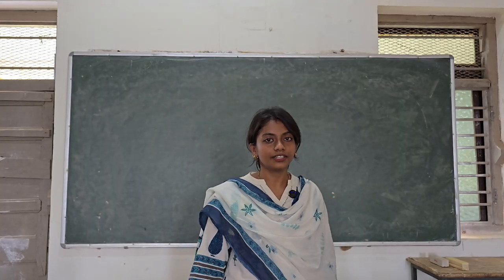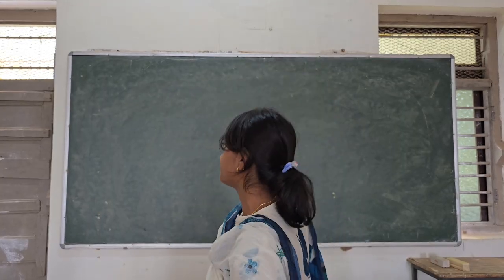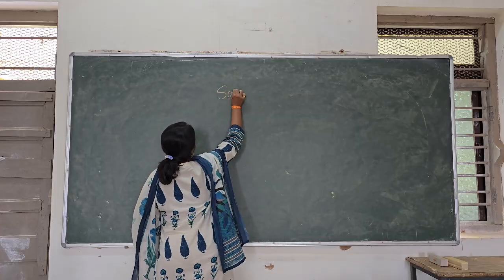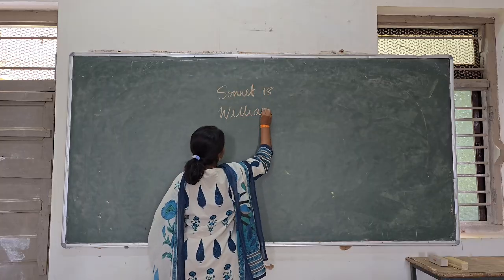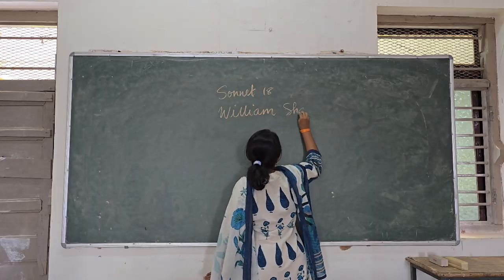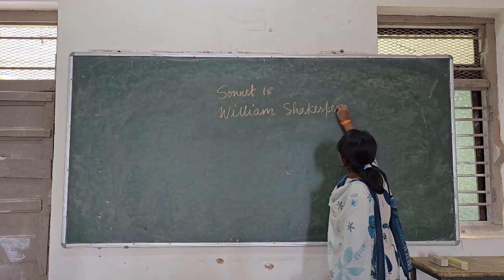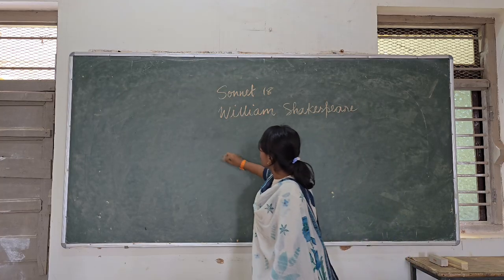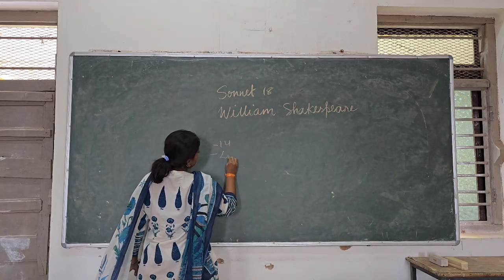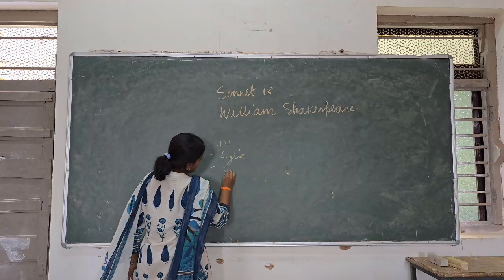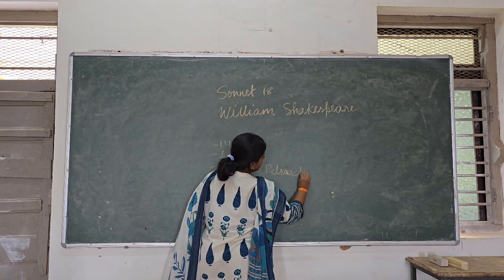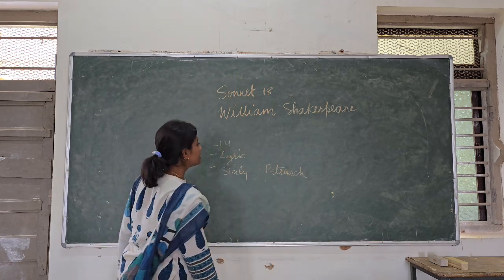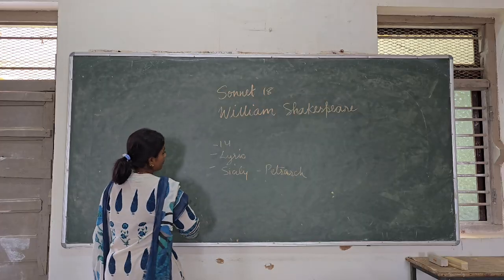Hello, students. We will talk about sonnet number 18 by William Shakespeare. Two questions arise. What is a sonnet and who was William Shakespeare? To answer the first question, a sonnet is a 14-line lyric poem. It has its origin from Sicily, and it is usually said that Petrarch, an Italian poet, popularized this type of poem. Okay, what is a lyric poem?